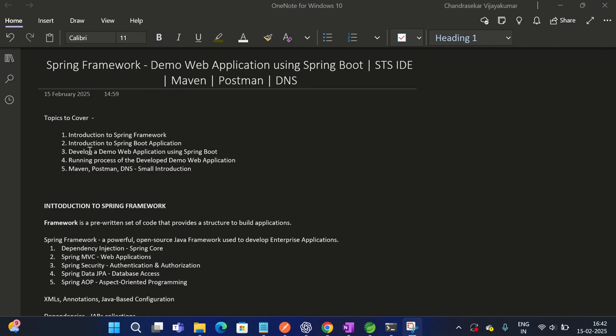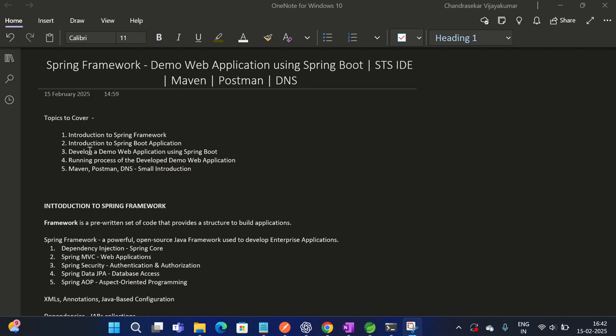We're going to download the Spring STS, and we will create a new web application project. We'll use a browser to test it, and we'll get the output and the running process of the developed demo web application, and see how that project internally runs and how Spring internally handles those things.